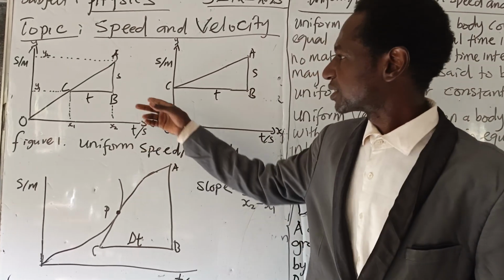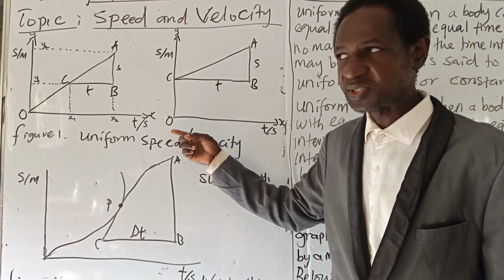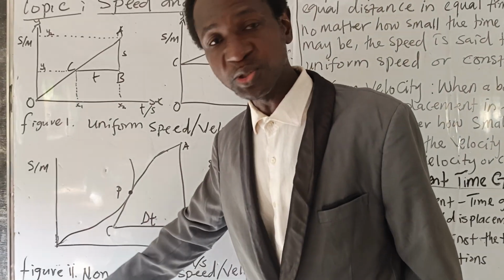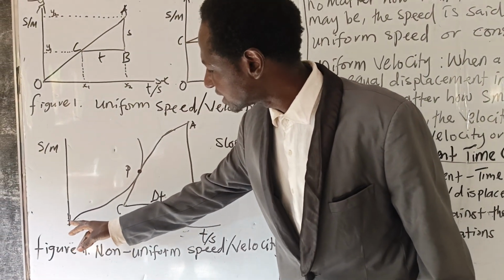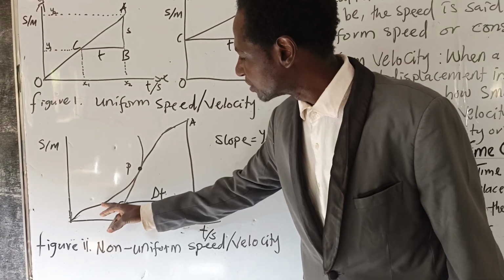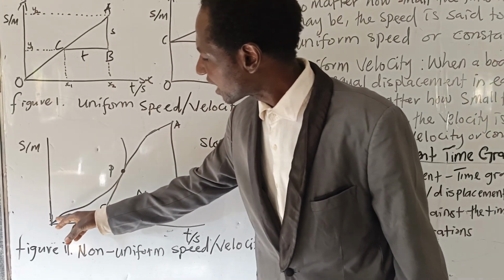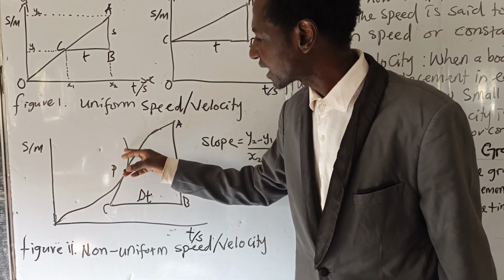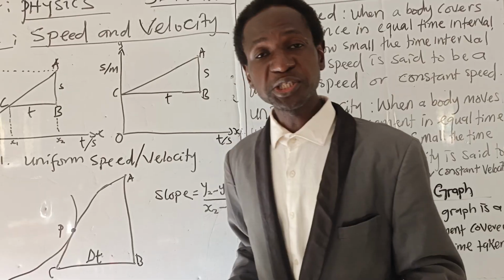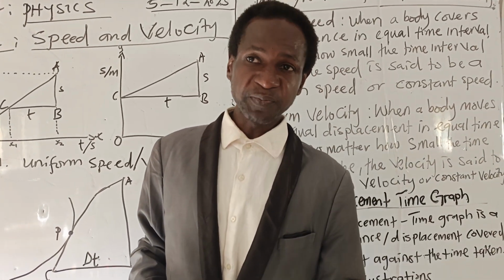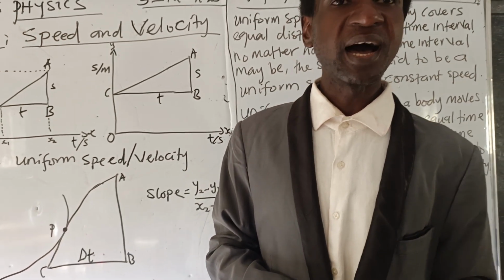So this graph is a graph of uniform speed or uniform velocity. While the second graph, which is figure 2, is non-uniform speed or velocity. As you can see, the motion of the body is not in a straight line. This body has some curves. That means the motion is not in a straight line, and therefore the motion is non-uniform speed or non-uniform velocity. So that is the difference between uniform speed and uniform velocity.